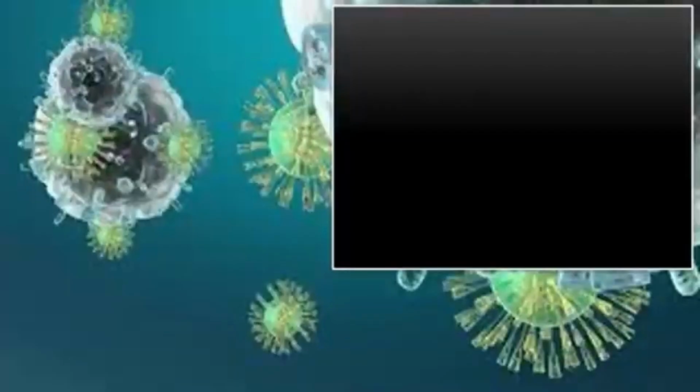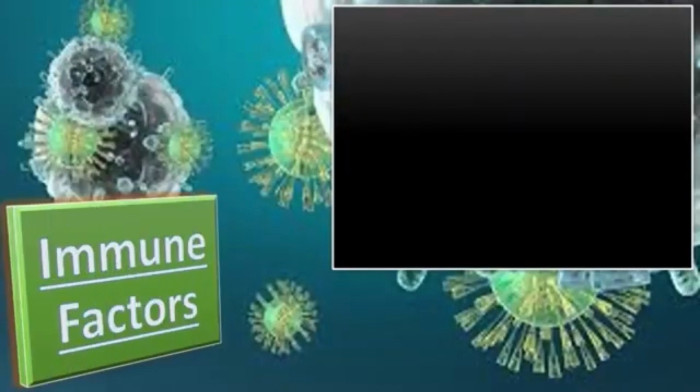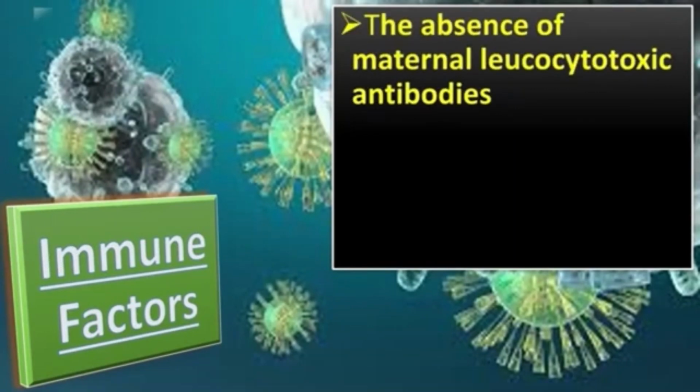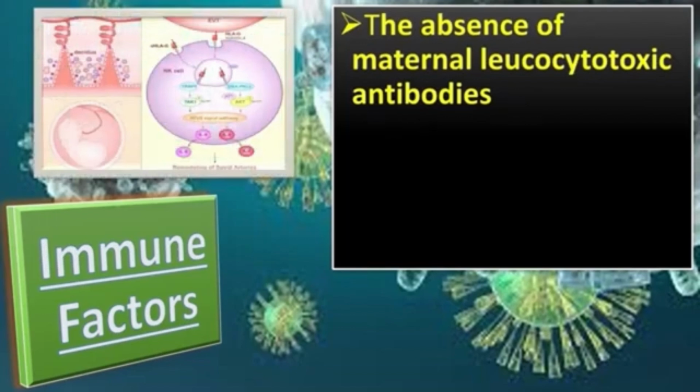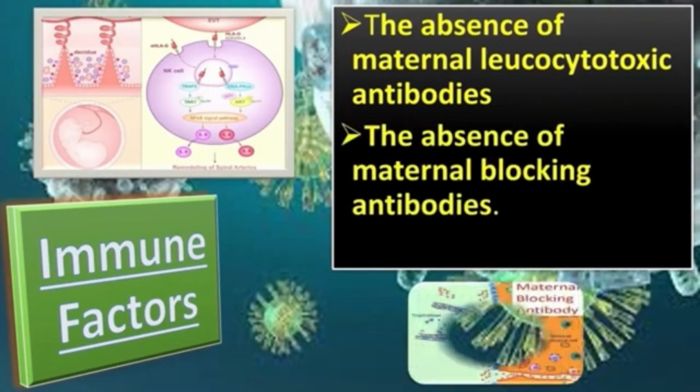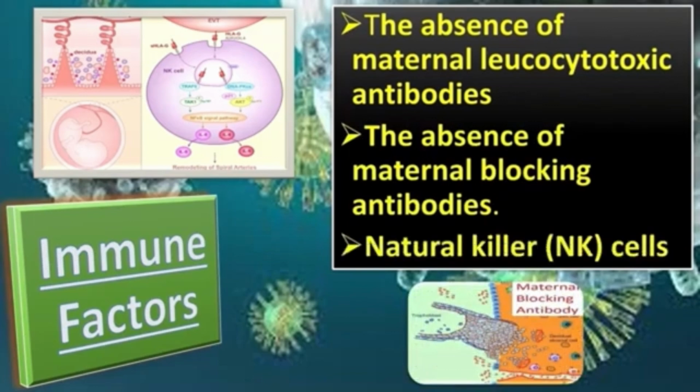Now, what is the role of immune factors? There is no clear evidence to support the hypothesis of human leukocyte antigen incompatibility between the couples, the presence of maternal leukocytotoxic antibodies, or the absence of maternal blocking antibodies. Hence, they should not be offered routinely in the investigation of couples with recurrent miscarriages.